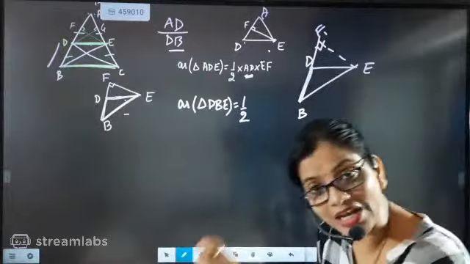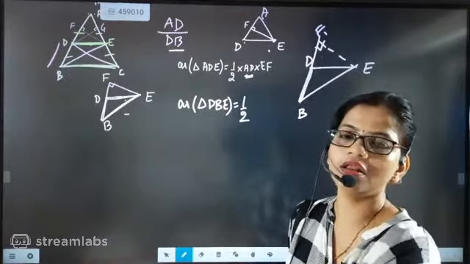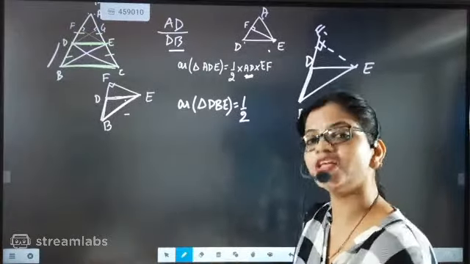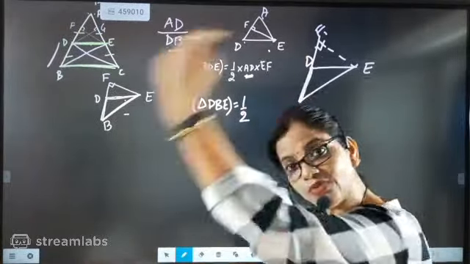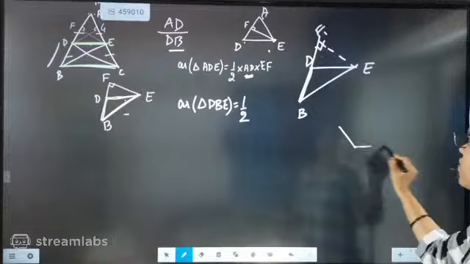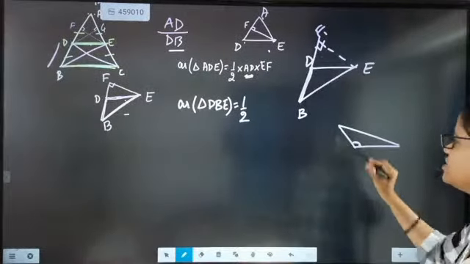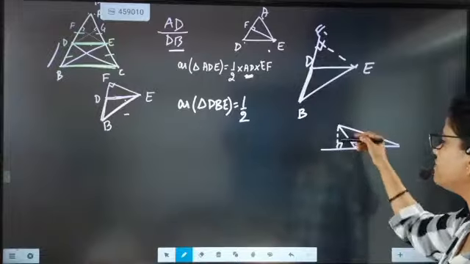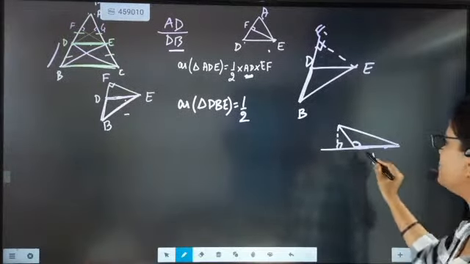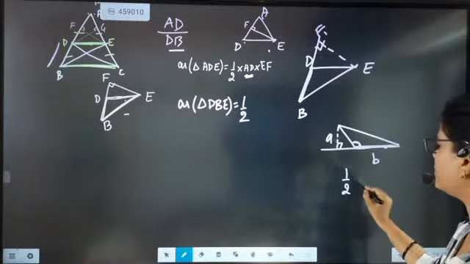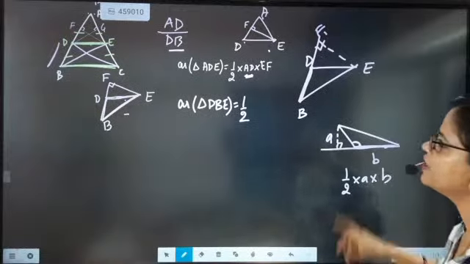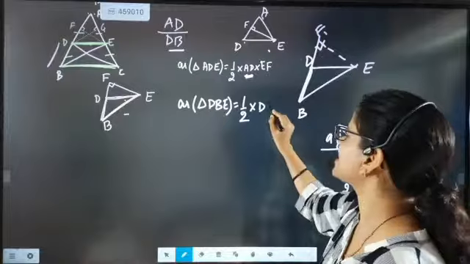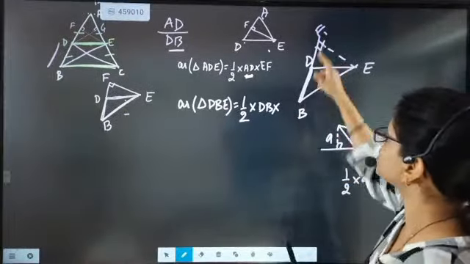Only for an obtuse angle triangle, the height will be outside, because one of the angles will be more than 90 degrees. See, this is an obtuse angle triangle, one of its angles is more than 90 degrees, so the height can be drawn outside, and we can find base into height. So if this is B and this is A, the area of the obtuse angle triangle will be A into B. So here also we do the same thing beta, this part will become the base. So DB is coming as the base, and the height is outside, so EF.